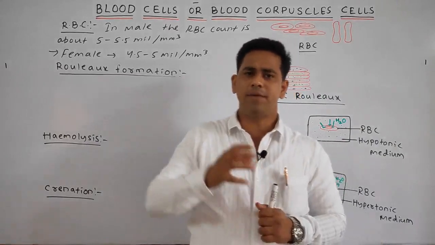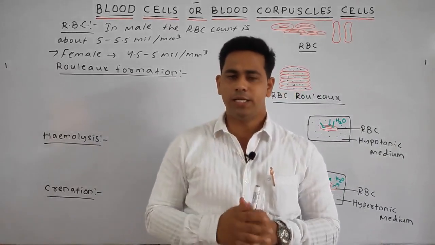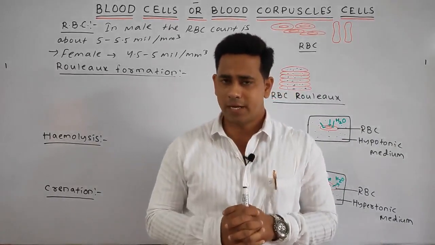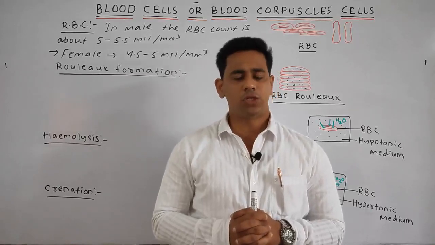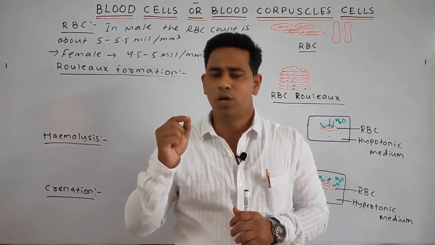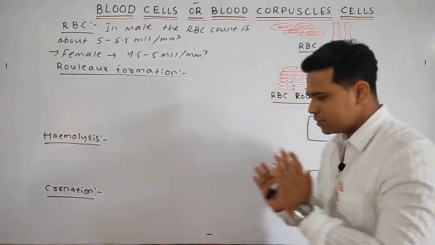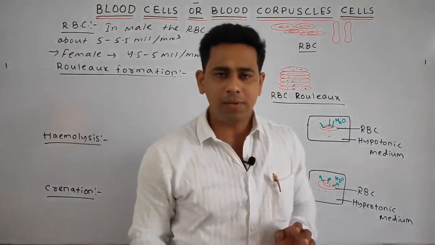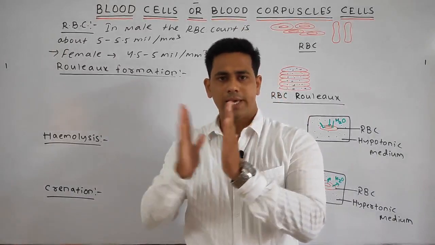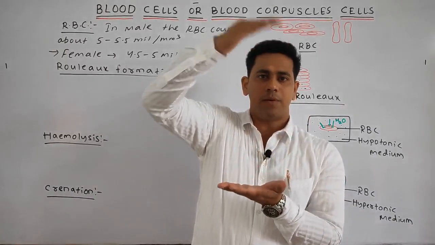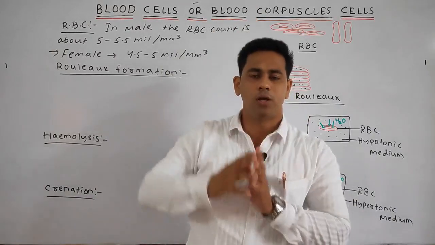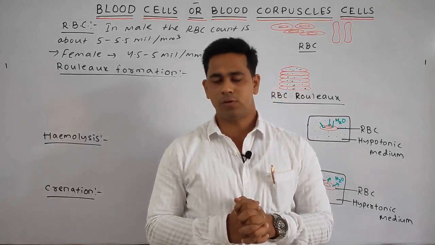Okay. Next point. What is the Rolex formation? Students, RBCs have the power or tendency to adhere together to form a structure such as piles of coins. Means what? When the RBCs flow in the blood, sometimes they join one upon another and form a structure like coins.